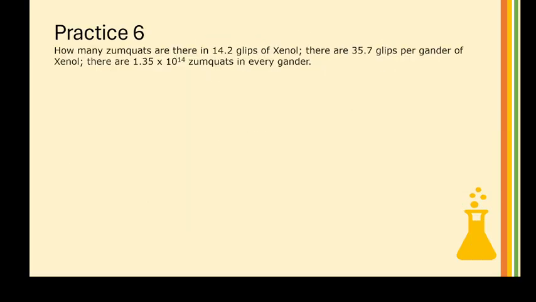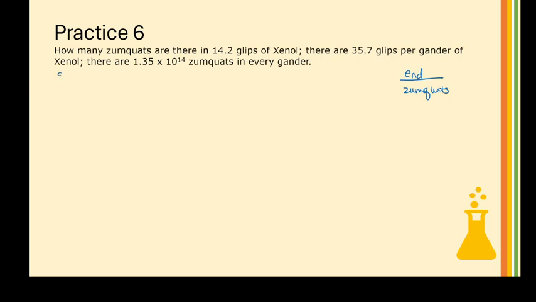All right, last problem. How many Zumquats are there in 14.2 glips of Zenol? There are 35.7 glips per gander of Zenol. There are 1.35 times 10 to the 14 Zumquats in every gander. Whoa. Okay, I can see the end point is I need Zumquats.